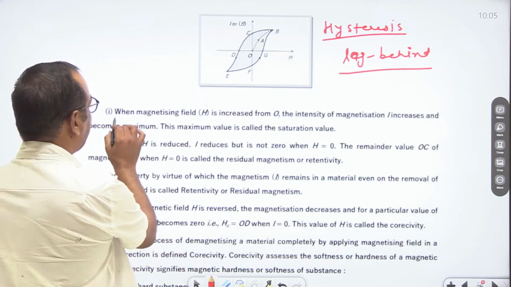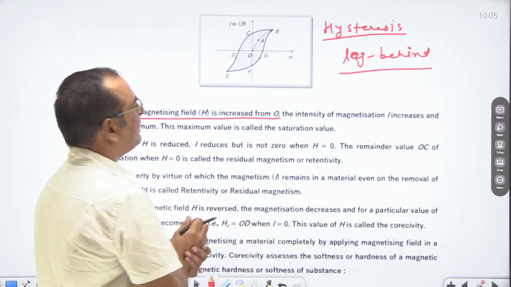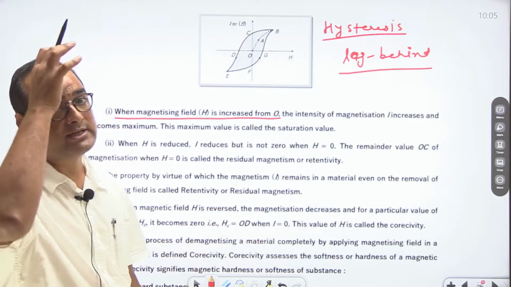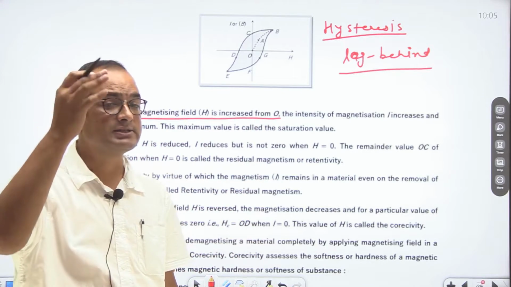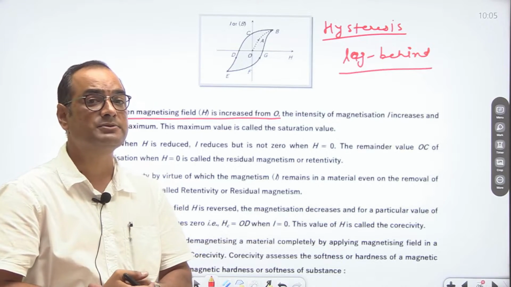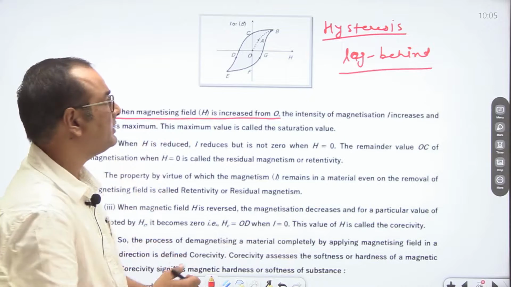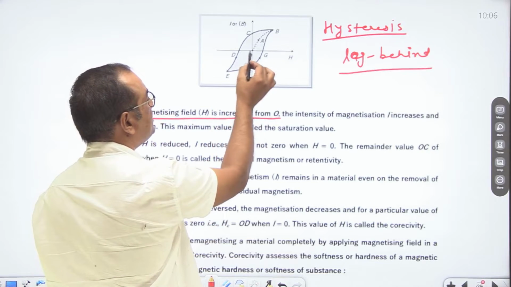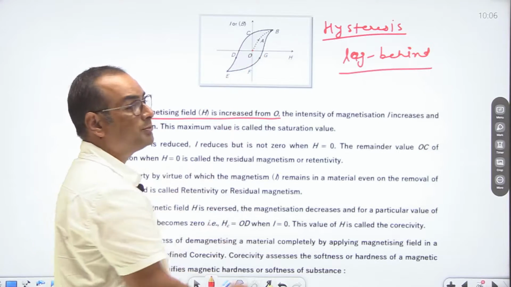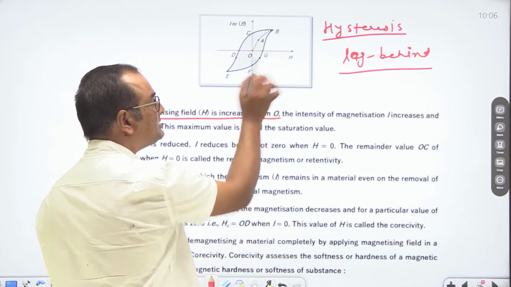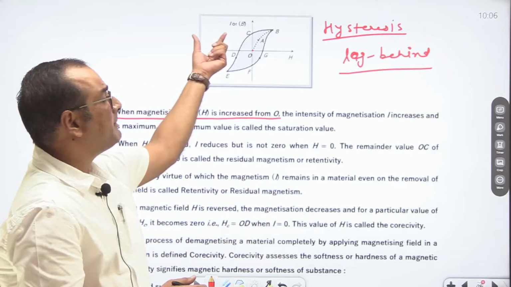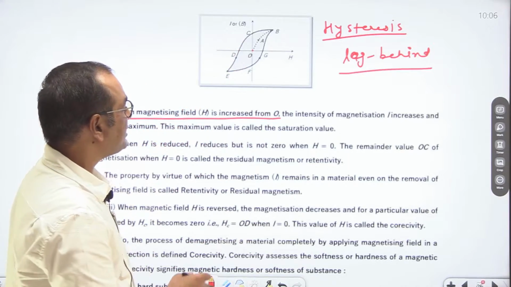When the magnetizing field is increased, let us say initially the magnetizing field is 0, because we haven't placed that ferromagnetic substance in an external magnetic field. Then if H is 0, then I is also 0 or B is also 0. As we increase H, the magnetic field also starts increasing.